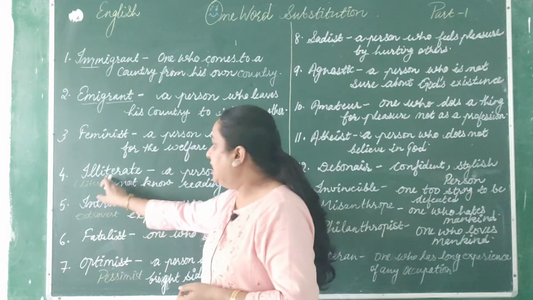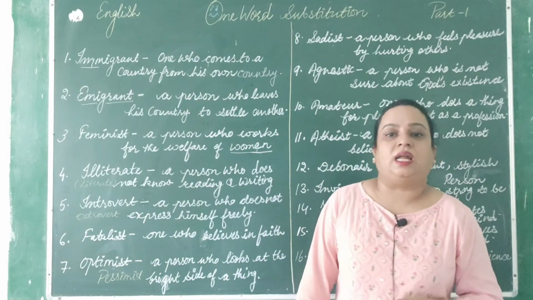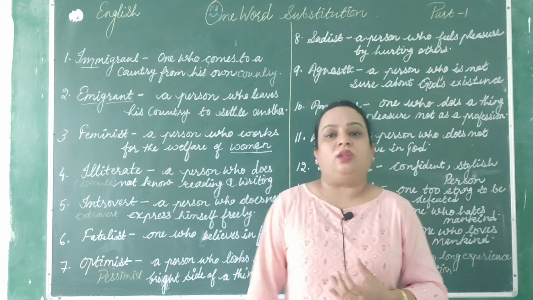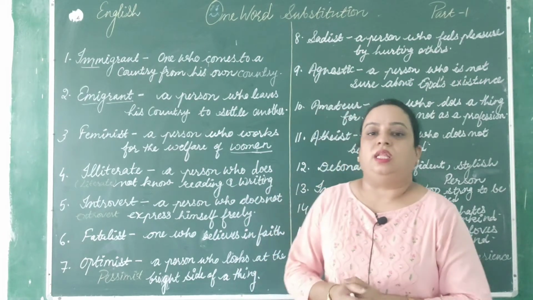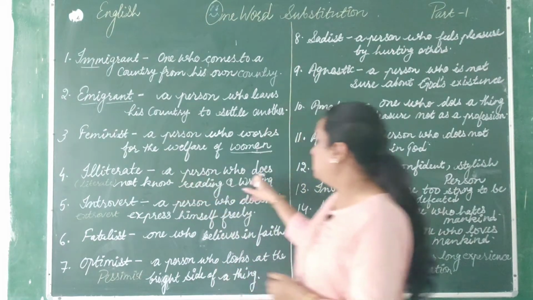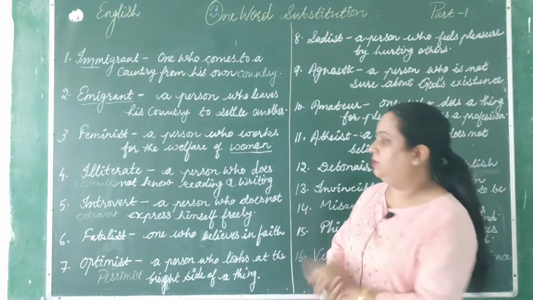Next one is illiterate. I-L-L-I-T-E-R-A-T-E. I hope you know the meaning of this. A person who cannot read and write, that is called illiterate. Okay, so the person who does not know reading and writing is known as illiterate.